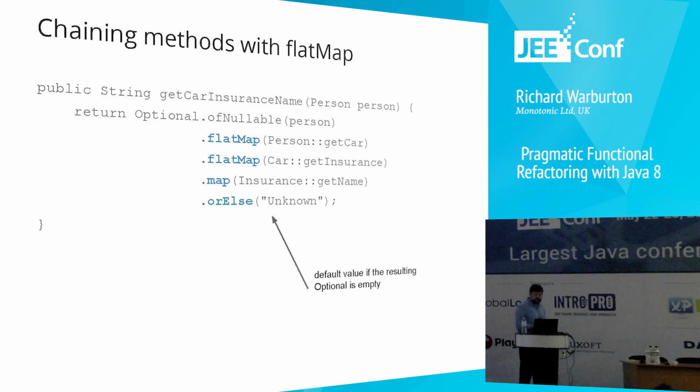So, how does that look? Well, our getCar method that returns an optional of car, we flat map that. We flat map the car into an insurance policy if it's there or not. We map the insurance policy into its name, and if this insurance policy is missing, we can call the orElse method, and that gives us a default value. So that says if it was missing, provide me a value, and then I've genuinely got a string at the end, and I've got no NPEs on the way down that chain. So this is obviously quite an extreme use of optional, where we've done it a lot, but it gives you an example of some of the different features that you have available with optionals.